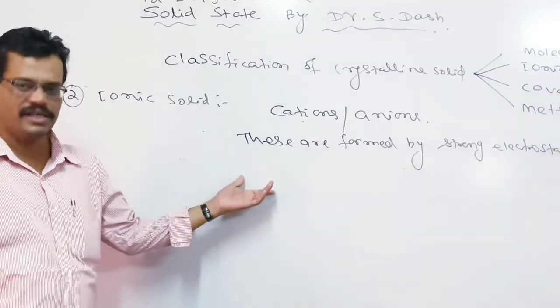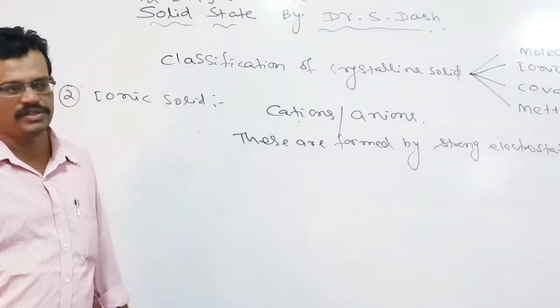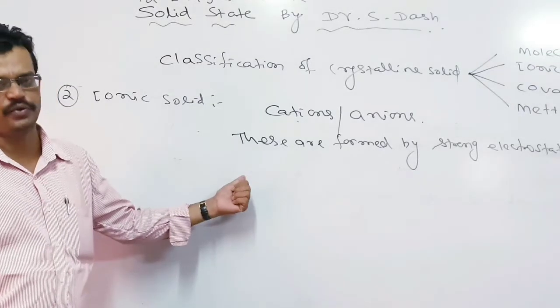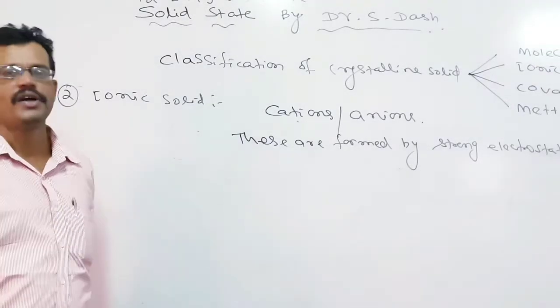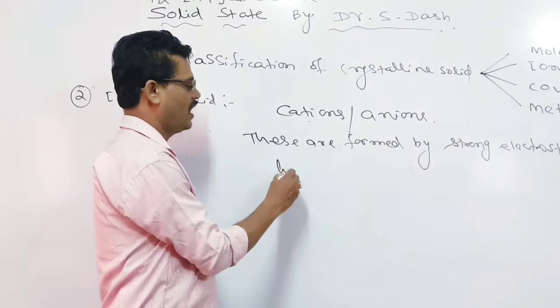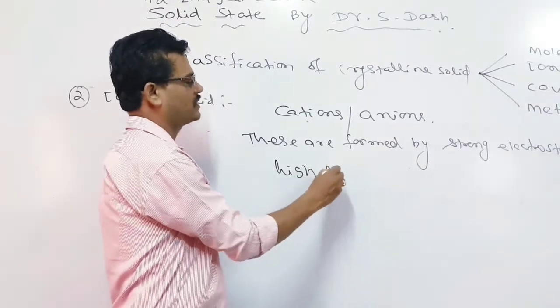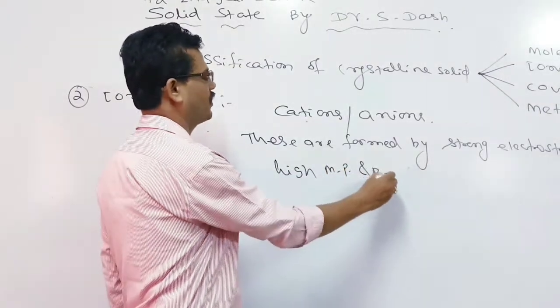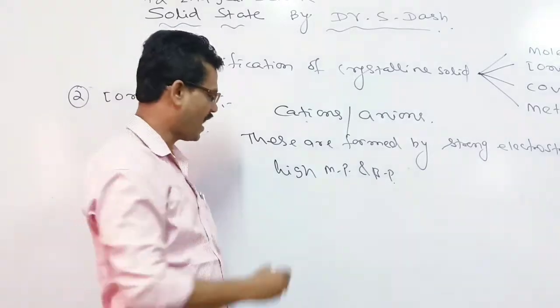Since these are oppositely charged ions, they have a very strong force. Due to the strong force, they possess high melting and boiling points, and they are also very hard in nature.